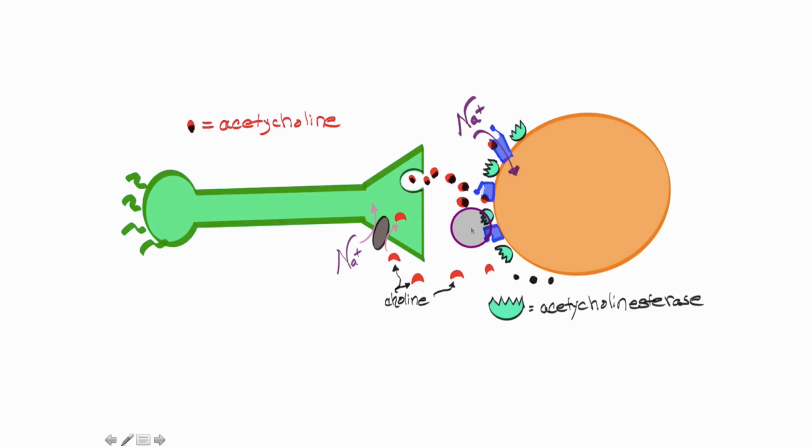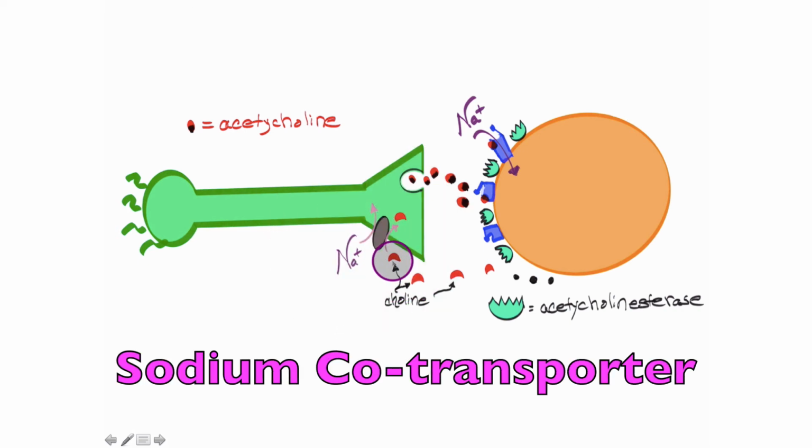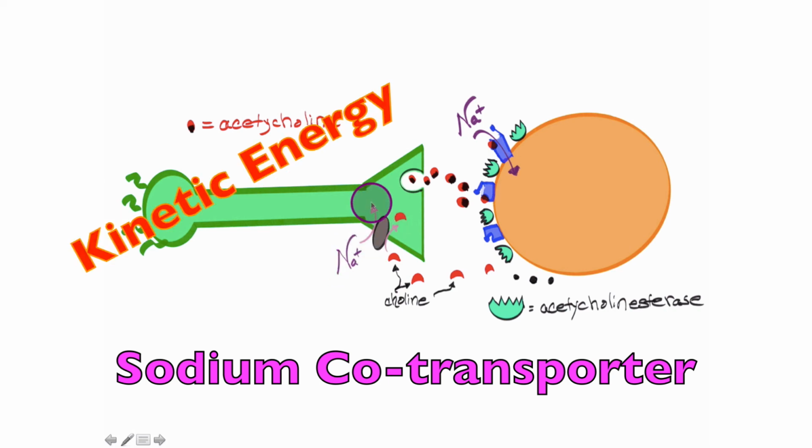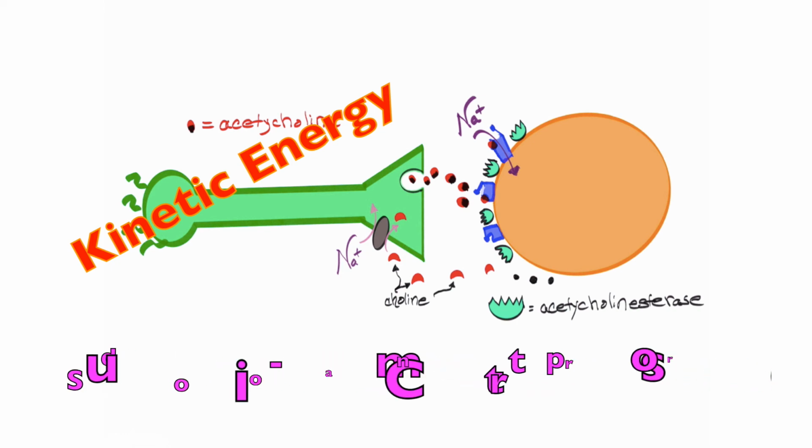So acetylcholinesterase breaks down acetylcholine, and then a sodium cotransporter is going to pump choline back into this neuron against its gradient. That's why we need the kinetic energy of sodium in this cotransporter to move choline back into this neuron. That is how acetylcholine is terminated, and half of it, at least, is recycled into the very neuron that released it.